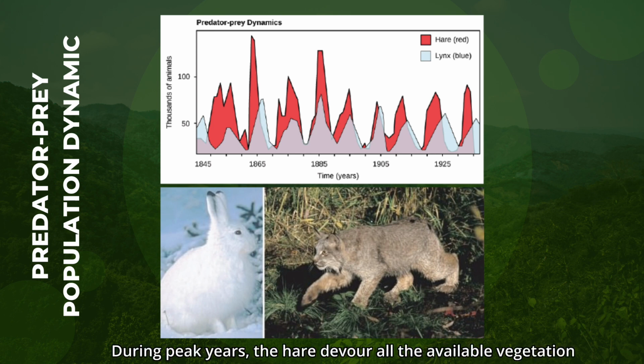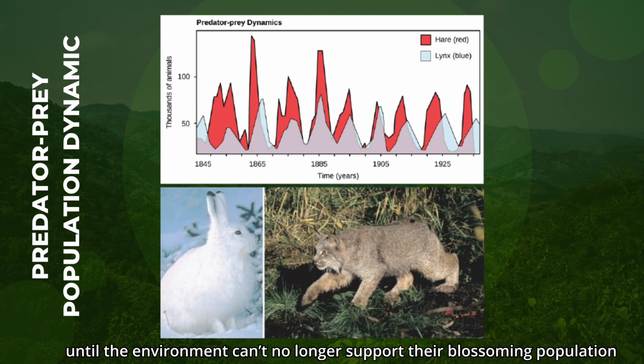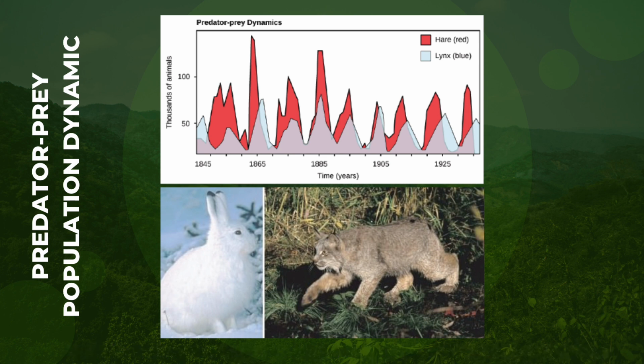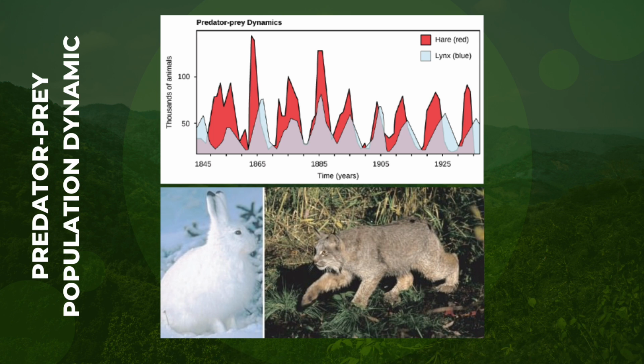Look at this popular example to illustrate the predator-prey population dynamic between Canada lynx and snowshoe hare. During peak years, the hare devour all the available vegetation and quite literally breed like rabbits until the environment can no longer support their blossoming population. As the hares become weakened by starvation, the lynx are better able to find and kill them, adding to their decline. The population does not re-establish itself immediately because it takes time for the vegetation to grow back.